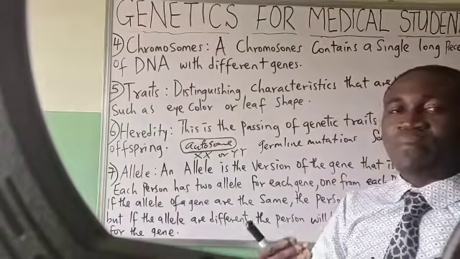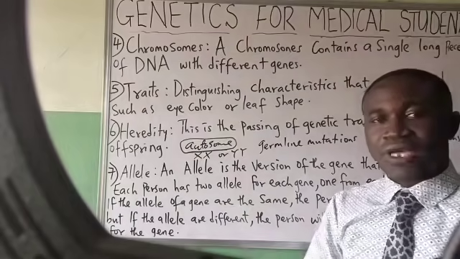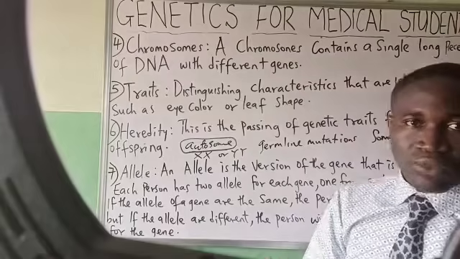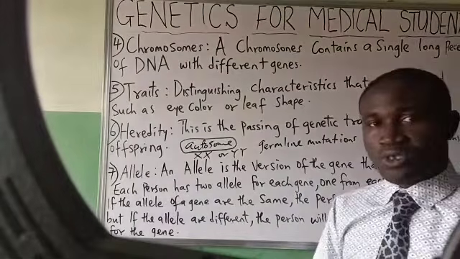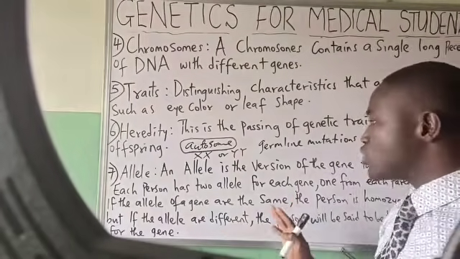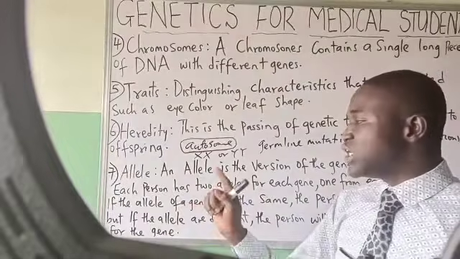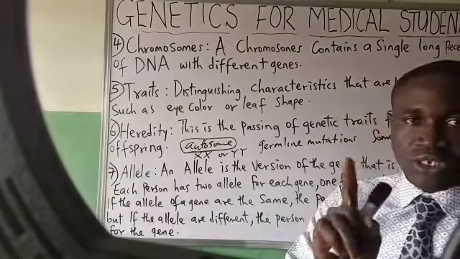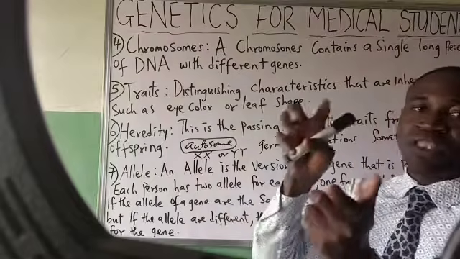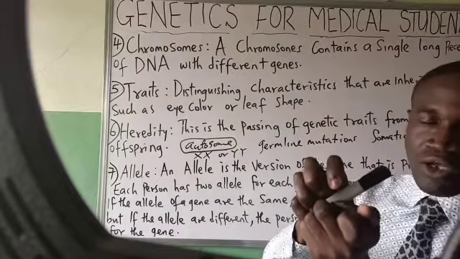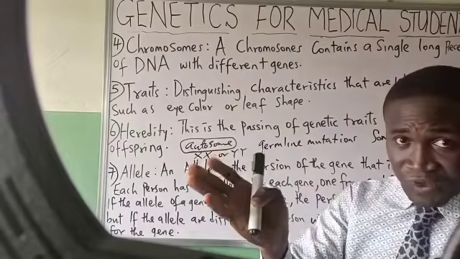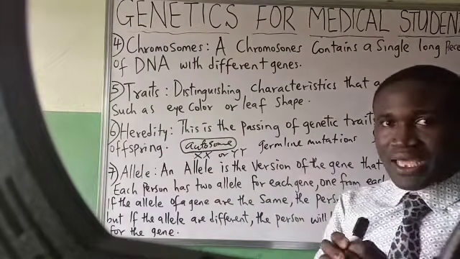So the alleles of a particular gene can be different, that is heterozygous, or the same, that is homozygous.